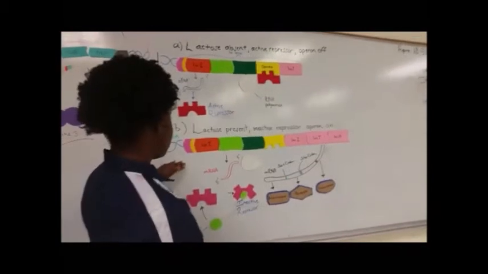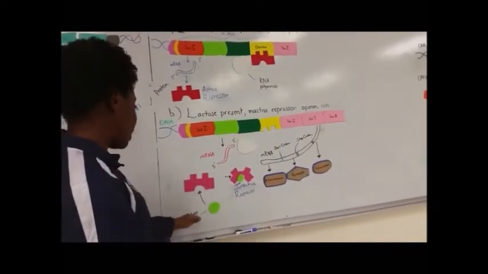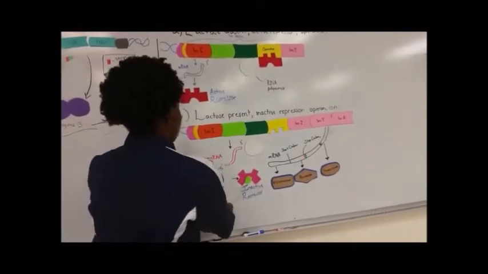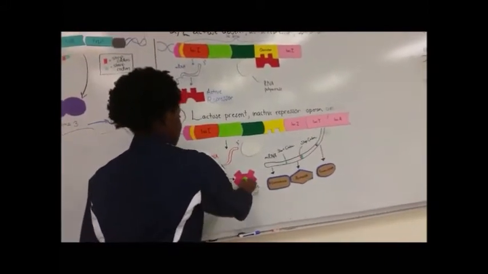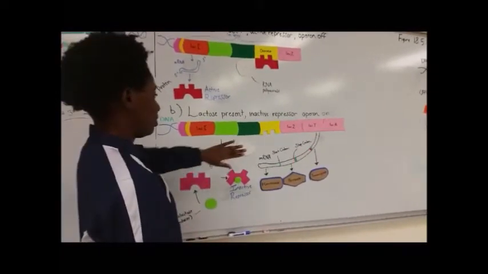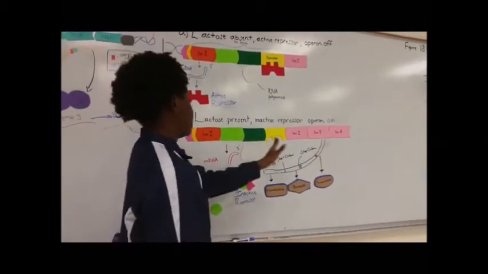In this situation, there's the presence of lactose, so allolactose, which is an inducer, is able to attach to the once active repressor, and it makes it inactive. So the inactive repressor is no longer able to stunt the transcription of this DNA sequence.